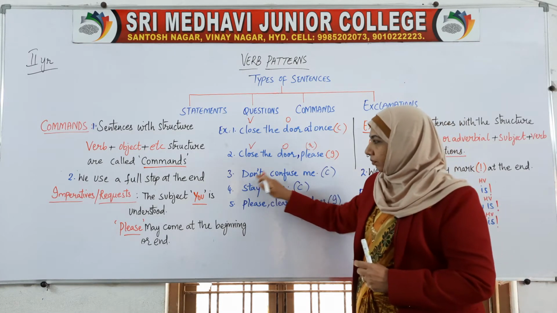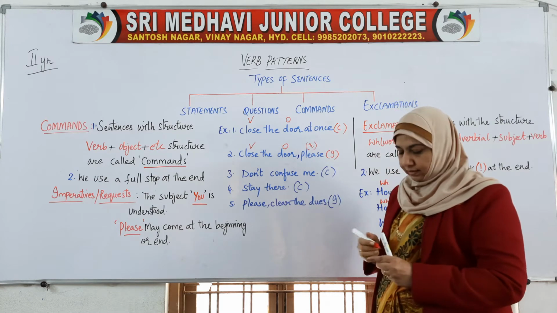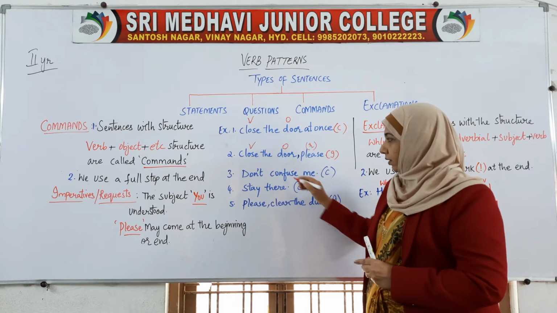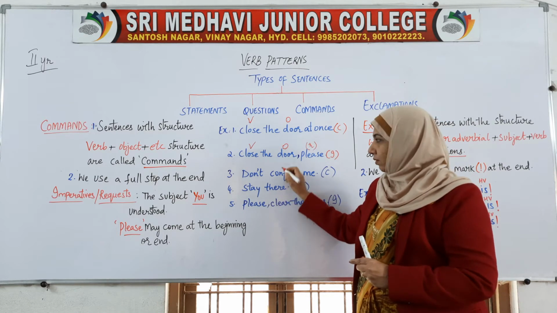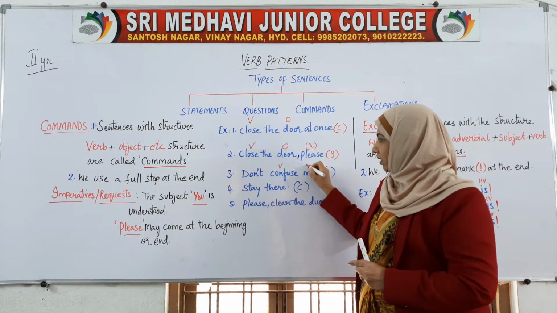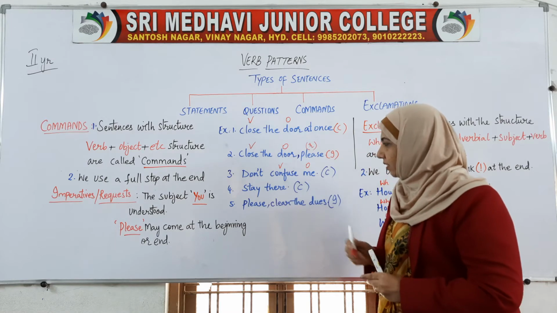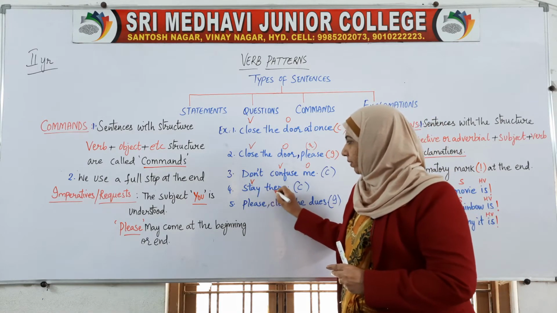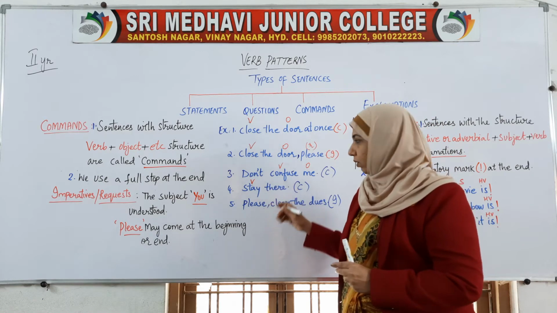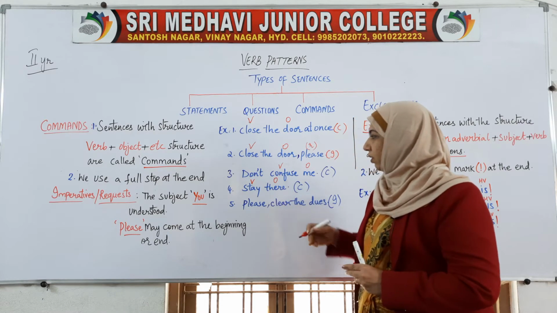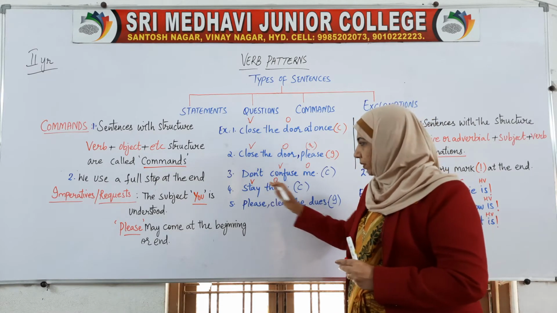Here, don't confuse me: confuse is the verb, and me is the object. Okay. Stay there. Stay is the verb. There is the place where they are talking. It can go as an object, or there is no need for an object. The verb is there.